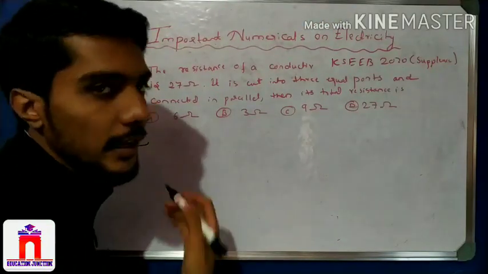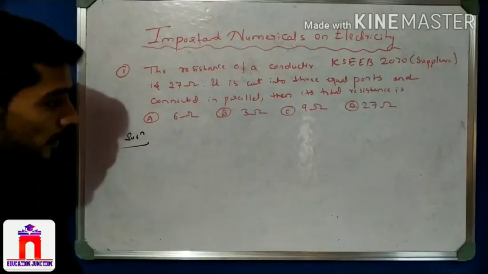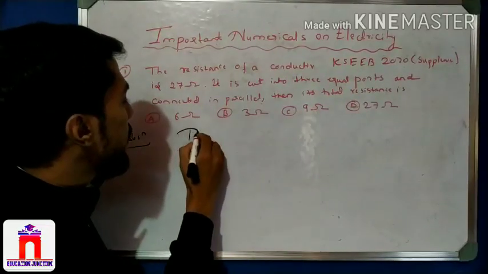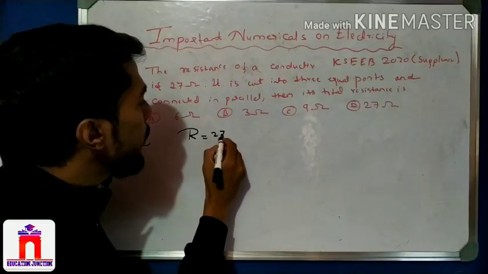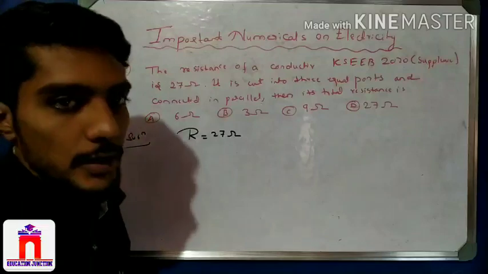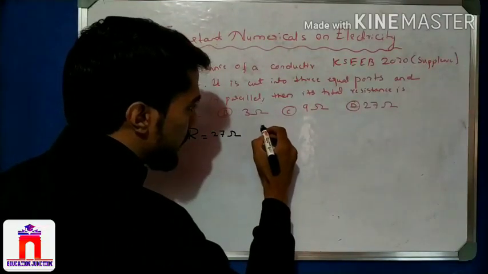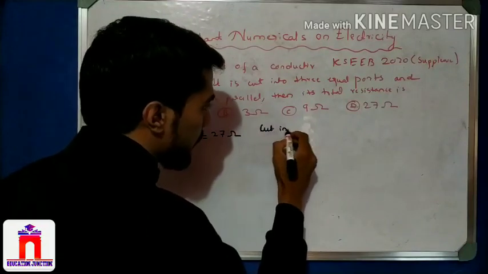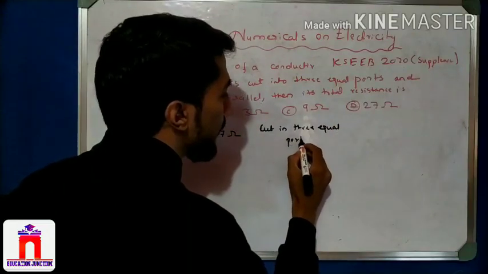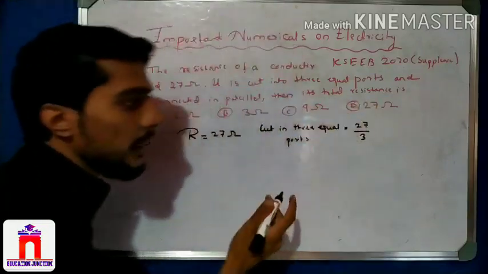Here I directly take the answer, but you have to solve this because it is a numerical. See here, understand the basic concept. The resistance of a conductor is given. How much resistance is given? 27 ohm. Now this resistance is cut into 3 equal parts. 3 equal parts, what is the meaning?